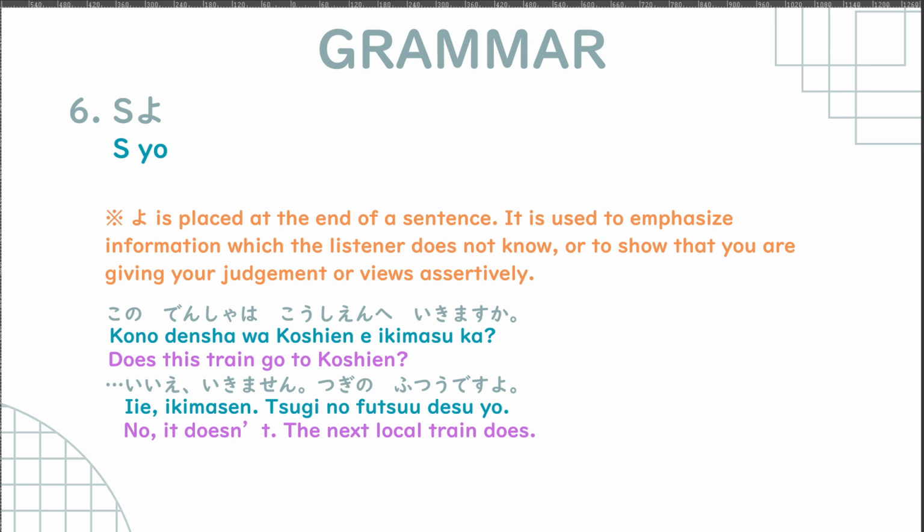For example, A says, この電車は甲子園へ行きますか? So does this train go to 甲子園? And then B answers, いいえ、行きません。次の普通ですよ. No, it doesn't go to Koshien, but the next local train does. I think I did mention this in class, but it is an equivalent of bala, emphasizing our point.